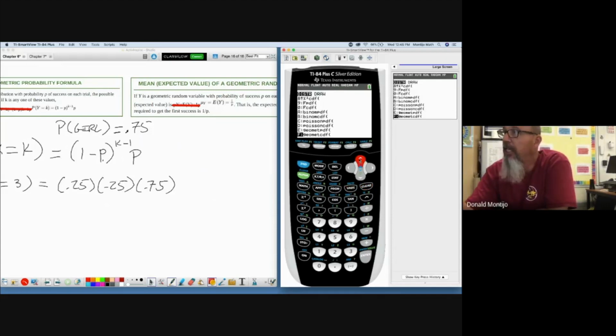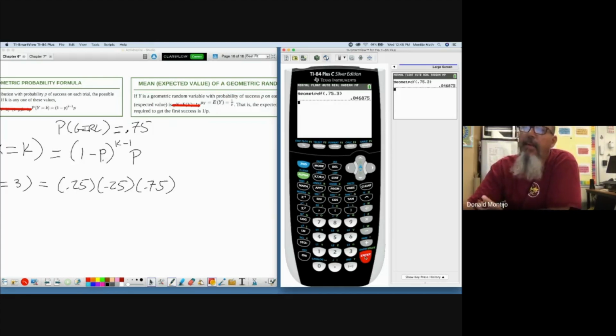Geometric PDF, GPDF. P: what's the probability of success? Oh, 0.75. X: when do I want the answer to occur? Oh, on the third kid. Paste. Enter. Oh, 0.046875. Imagine that. It's the same answer we found.